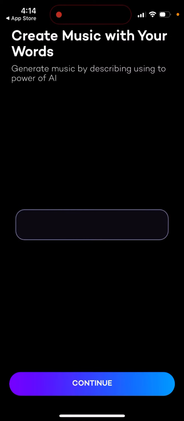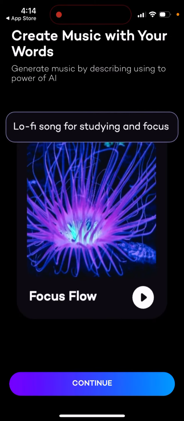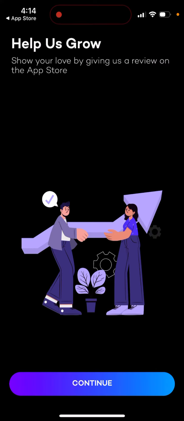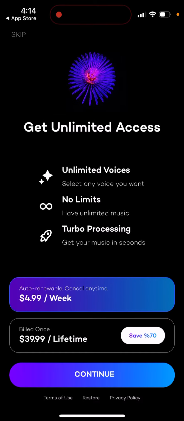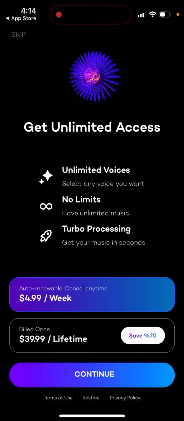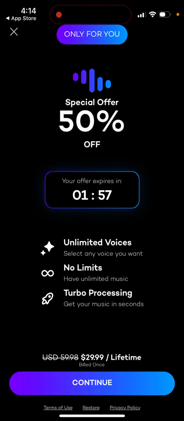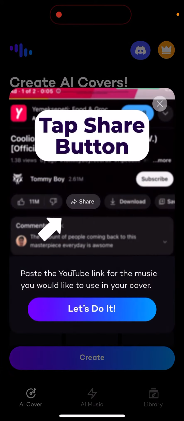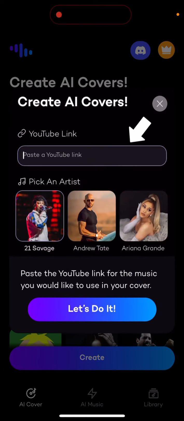So here you can just open it up, and then you will just see how the app looks like. You can allow the tracking, then you can just continue. And then create music with your words. Of course, there is an upgrade where you can upgrade for $5 per week or $40 lifetime. That can be a good deal. And then there is a deal to get like $30 lifetime. And then tap share button, copy link.